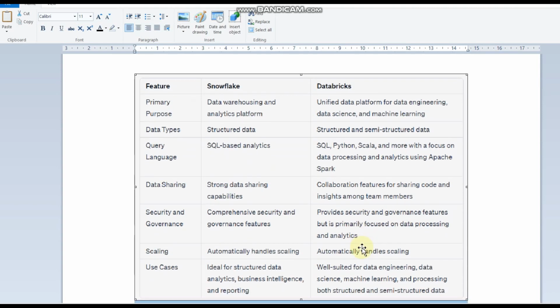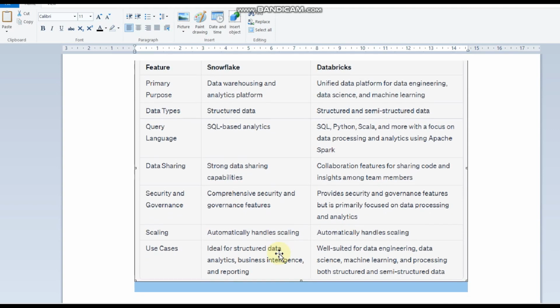Then scaling is similar because both are SaaS, software as a service, so we don't need any installation, we just need to plug in the cluster and it is ready to go. And use case, Snowflake is ideal for structured data analytics, business BI reporting, etc. And Databricks is well suited for data engineering, data science, machine learning, and both structured and semi-structured data. So this is a main difference. So let's dig into our Databricks side.